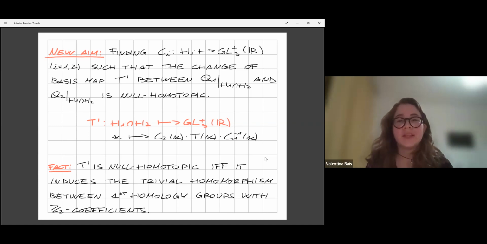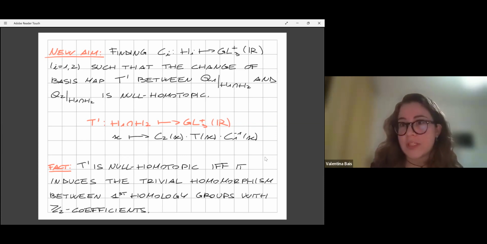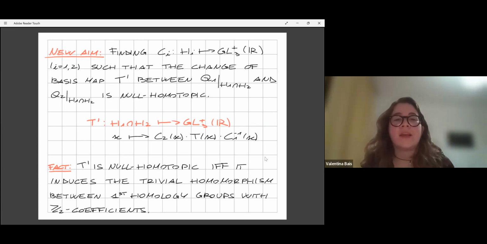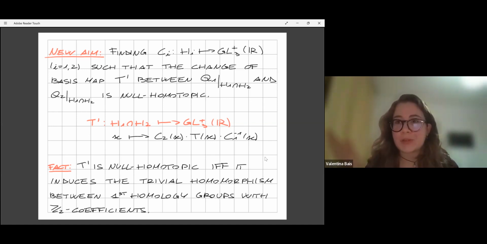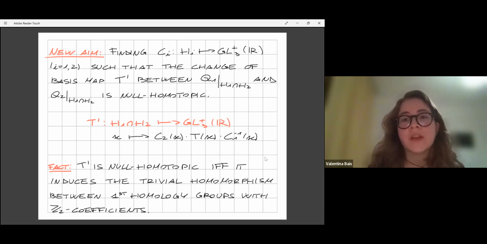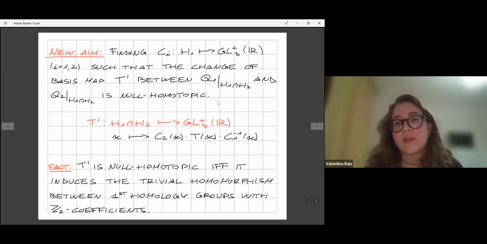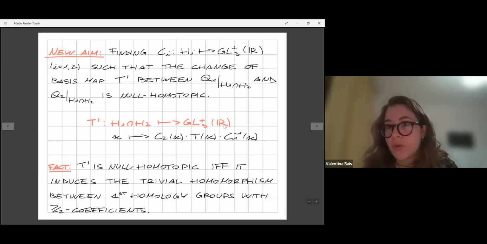First of all, you prove that this map is null homotopic if and only if it induces the trivial homomorphism between fundamental groups, and then use the fact that the first homology group with coefficient Z is the abelianization of the fundamental group, and then you pass to the Z2 coefficients, using the fact that here the fundamental group is Z2, since you can deformation retract this general linear group onto SO3, and SO3 is essentially RP3, which has as fundamental group Z2.